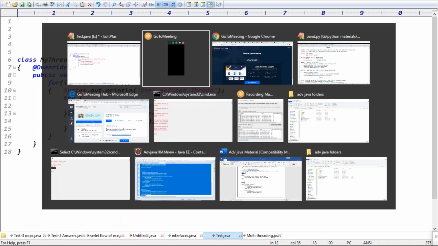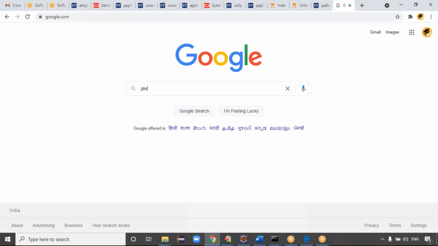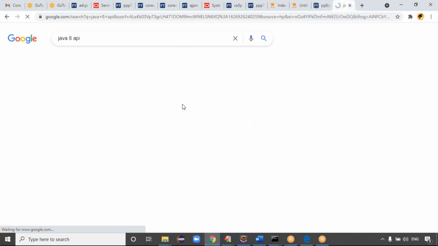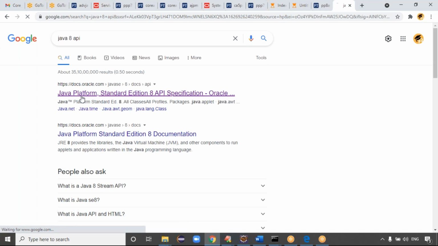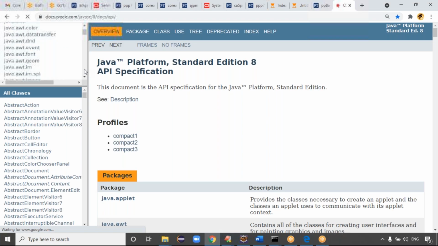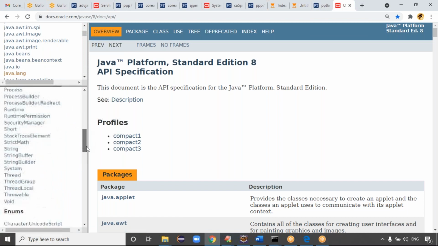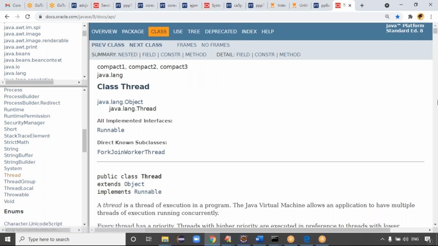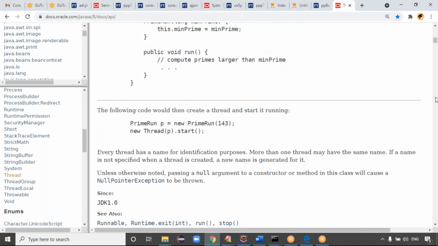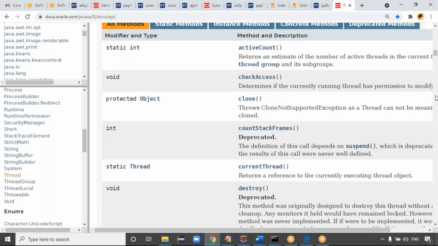If you want to see the API documentation about the Thread.sleep method, just go to Google and try to see the Java 8 API documentation, docs.oracle.com. You can go for the java.lang package, because Thread is a class that belongs to the java.lang package. If you see the Thread class, I need the sleep method. So these are predefined information, guys. If you go for the sleep method,